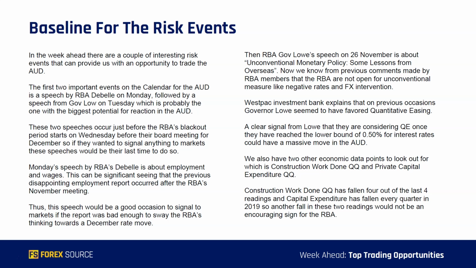And Westpac Investment Bank explains that on previous occasions, Governor Lowe seemed to have favored quantitative easing as an optional unconventional measure. Now, a clear signal from Lowe in his speech that the RBA is considering something like quantitative easing once they've reached that lower bound of 0.5% for interest rates could have a massive move in the Aussie dollar this week. So this is definitely something to watch out for.